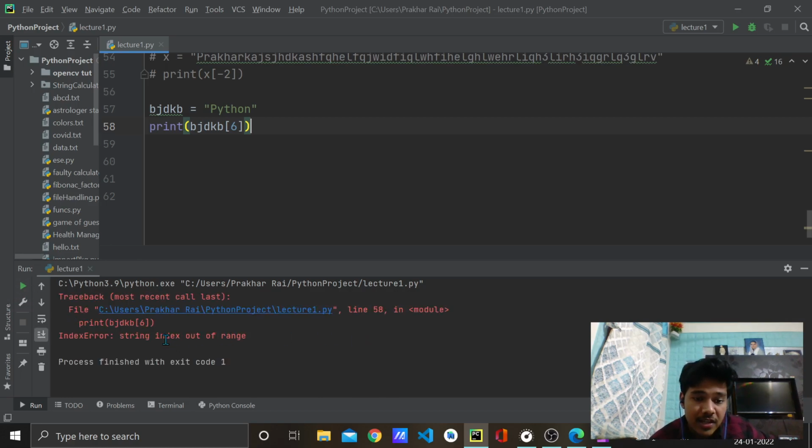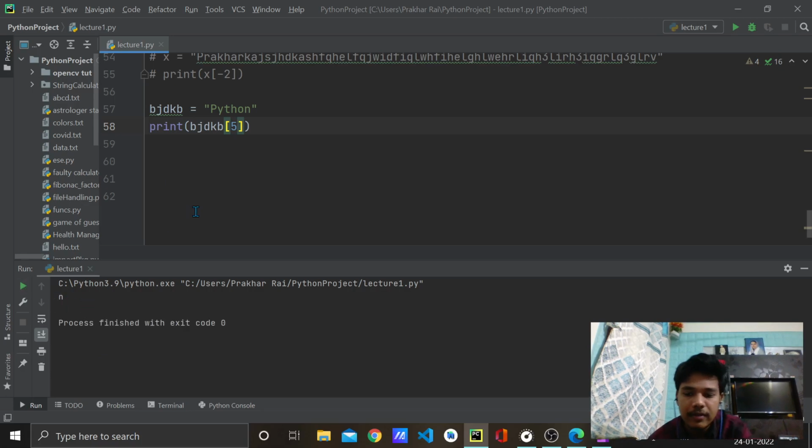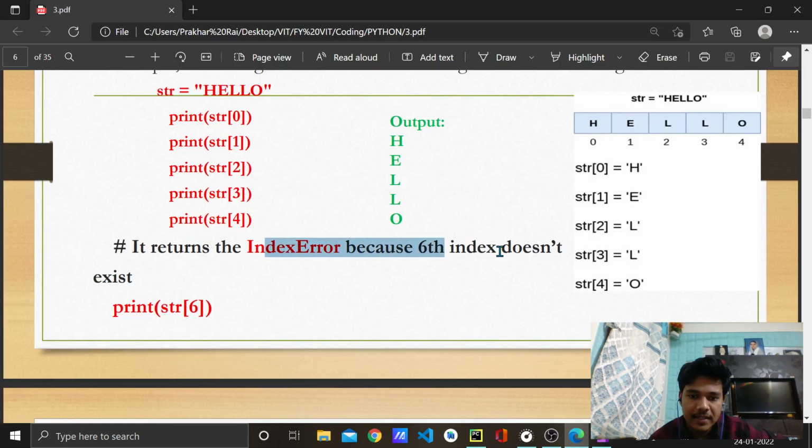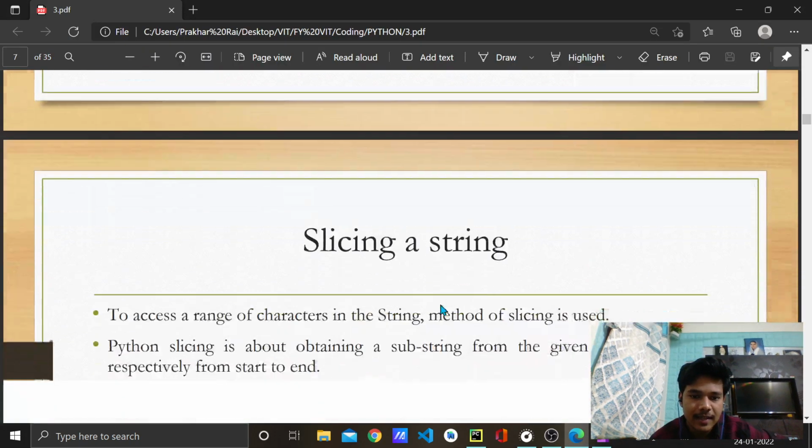See, string index out of range means only up till 5 is there, right? If I write 5, n will get printed. But if I write 6, 7, or let's say 345, it will give me an error showing that string index is out of range. So that was the example of index error, because index 6 doesn't exist.